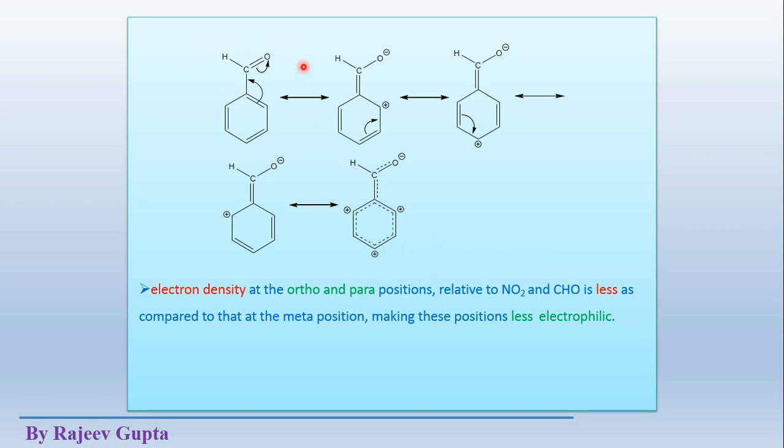So aldehyde groups, ketone groups, acid groups, or acid derivative groups, these all are meta directing groups. So electron density at the ortho and para positions relative to nitro and CHO is less as compared to that of the meta position, making these positions less electrophilic. So these three positions are less electrophilic, meaning the electrophile cannot approach these positions, it will approach towards this meta position.